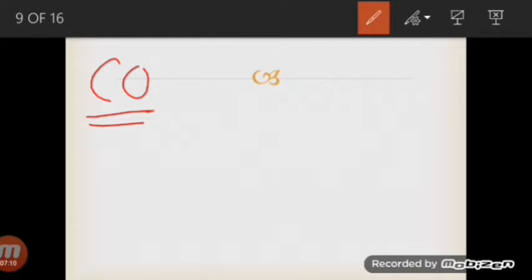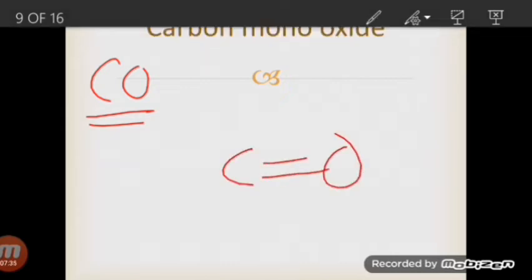Much of the carbon monoxide in the air comes from the incomplete combustion of petrol in car engines. After incomplete combustion, the main and major source is the petrol which is burned in the car engines incompletely. So this is how we are going to get carbon monoxide. Next, this is its open structure.